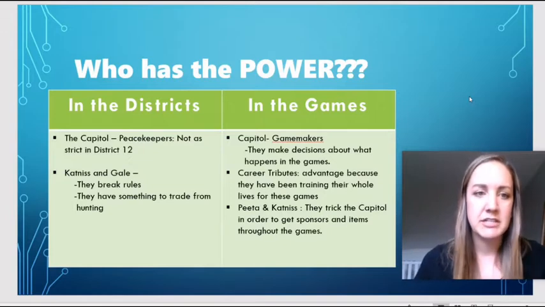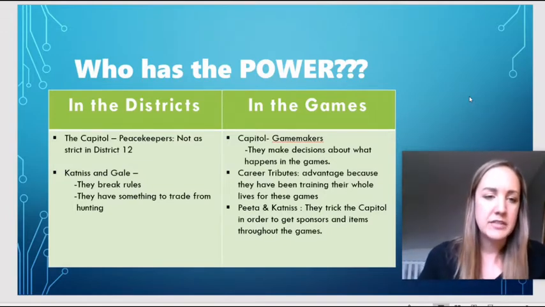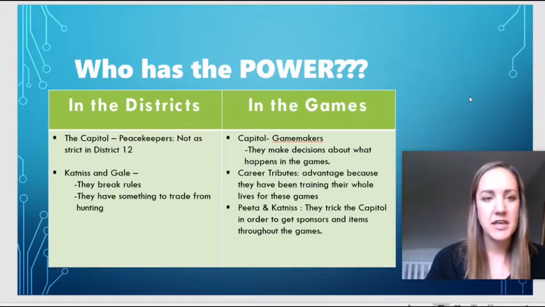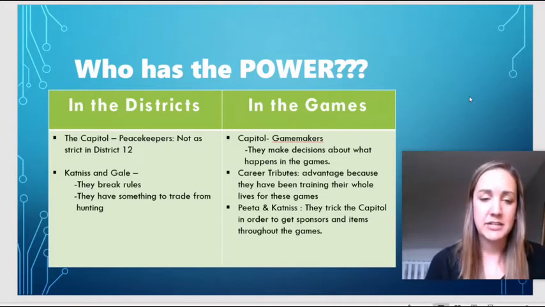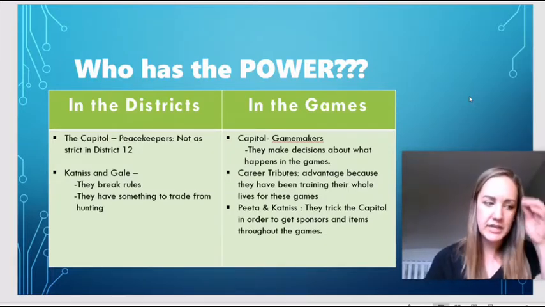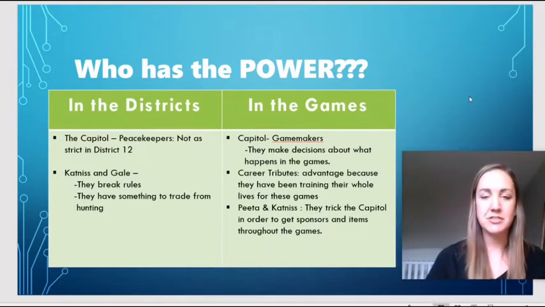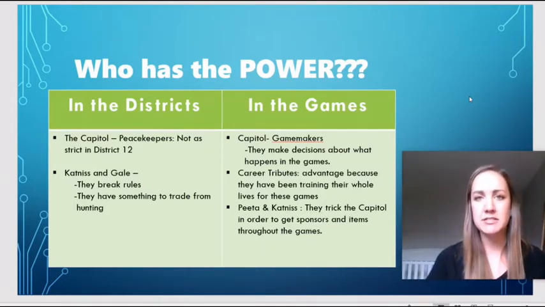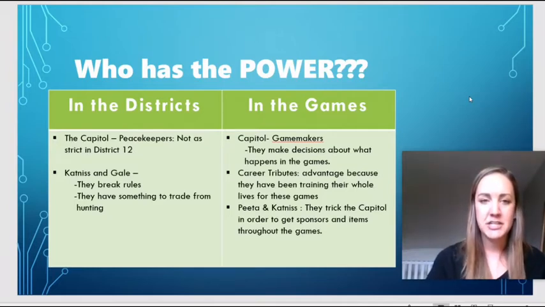I also put on that side that Katniss and Gale have some power. And that is because they break the rules and don't get caught. One of the rules that they break is they go outside of the boundary of District 12, and they're not allowed to do that. But they go out there because there's woods out there and they hunt. And they hunt for squirrels and rabbits, wild turkeys, things like that. And they actually bring those animals back into the district and they sell them to people.